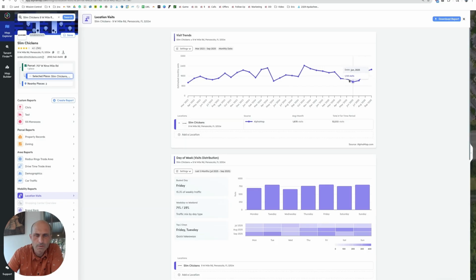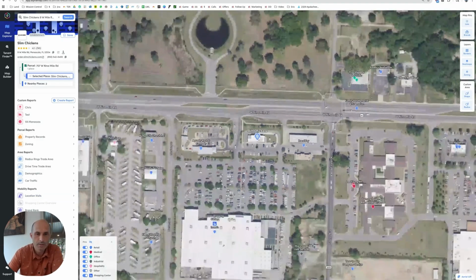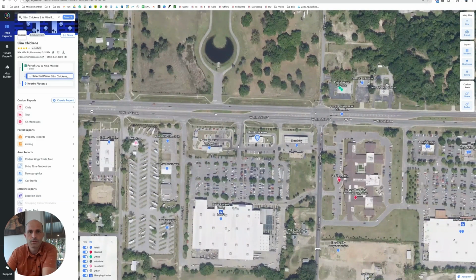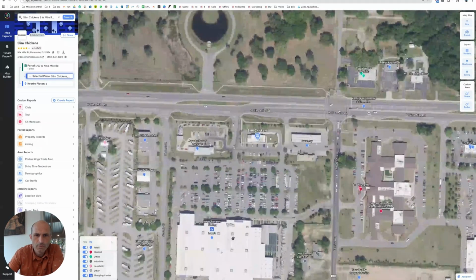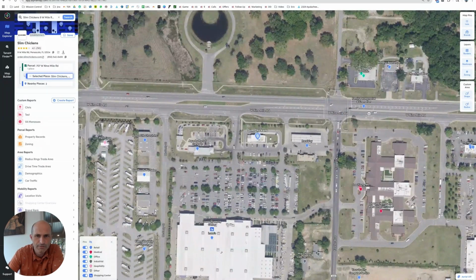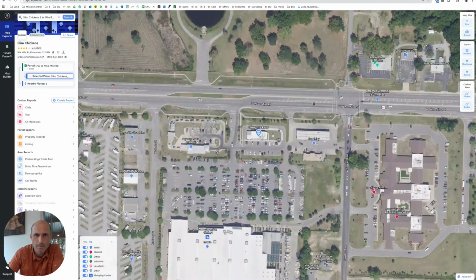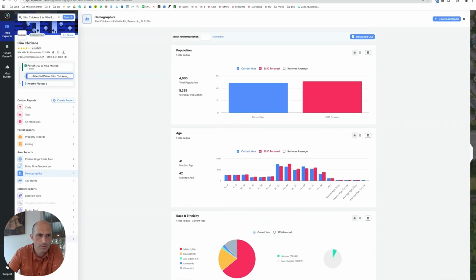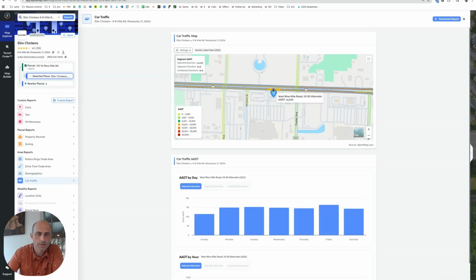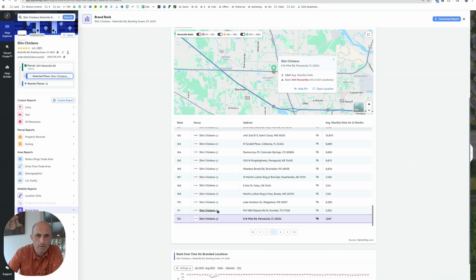Okay, so this one's getting 2,000 visits a month, not a day, like a month. Might not be good data. On the low end, it's not always good data. So they're just out in front of a Lowe's. Does Lowe's usually have enough drive to run a restaurant? Not so much in my opinion, but maybe. It's better than nothing. And you're out on the main street anyway. Let's look at demographics. Same kinds of numbers we see in the other places. 30,000 cars a day in the front. Let's look at another one.